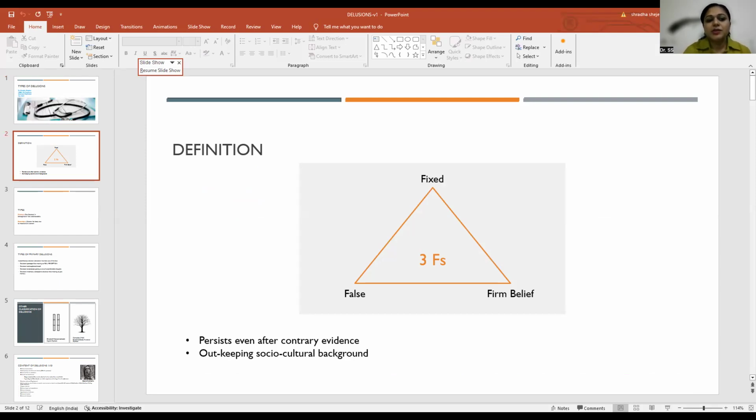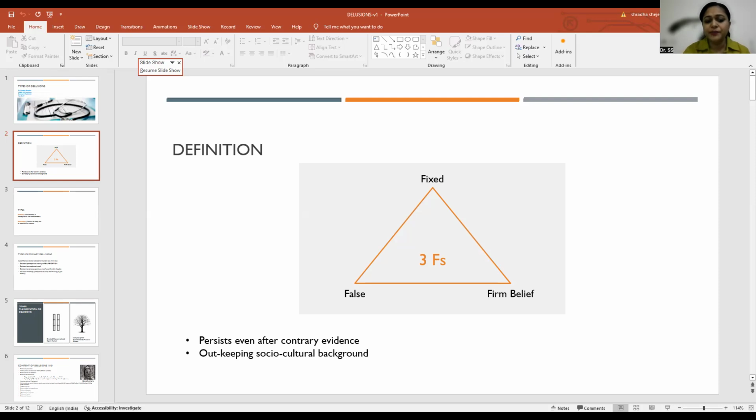Okay. So delusions can be remembered with the help of three F's: fixed, false, and firm belief. It is unshakable. That is why it is called a fixed belief. It is false. It cannot be proved to be true with any kind of explanation. And it is firm. No matter how much you try to shake the belief, the person who is having the delusion will be very firm on it. That is why it is called a fixed, false, and firm belief.